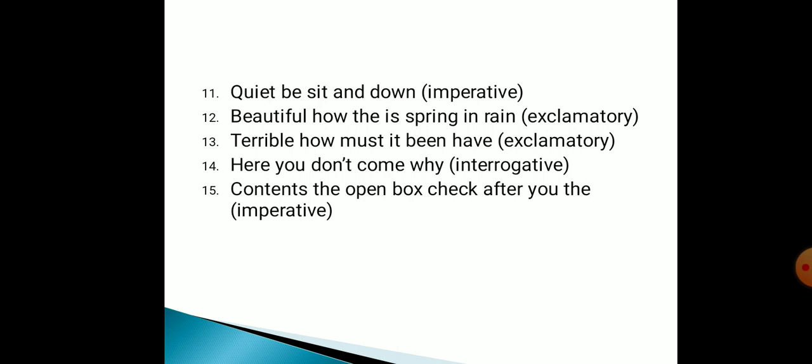So there are almost 15 questions in this last exercise. Please note down everything in your notebook along with the answers.